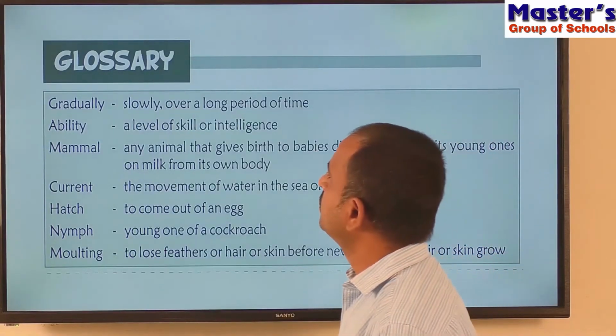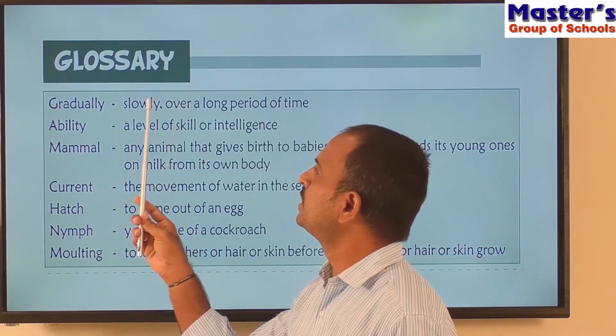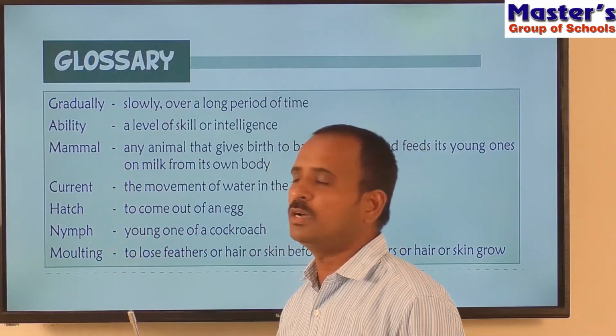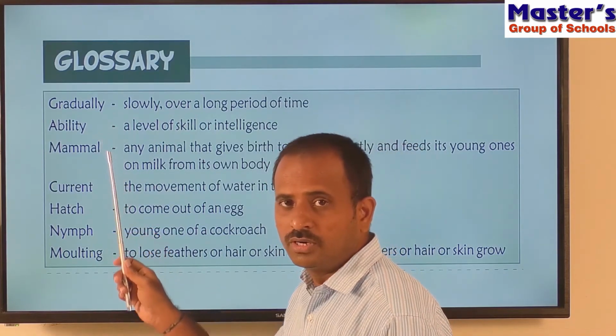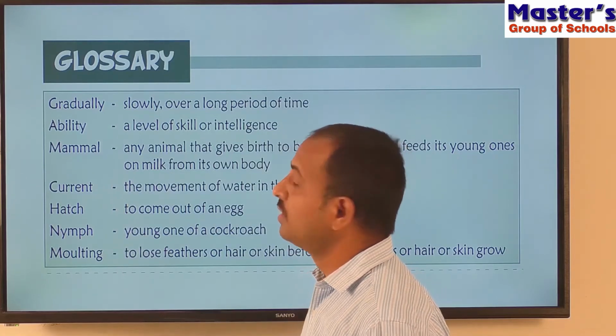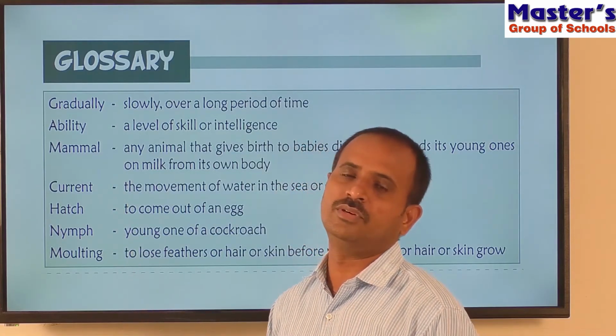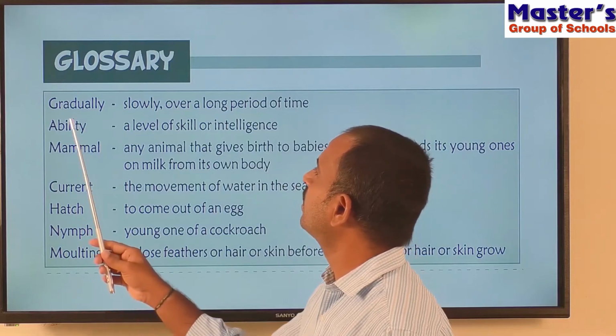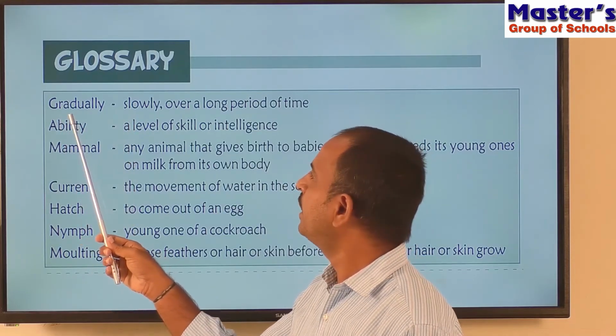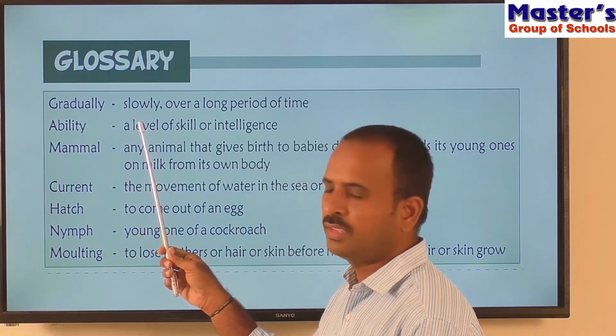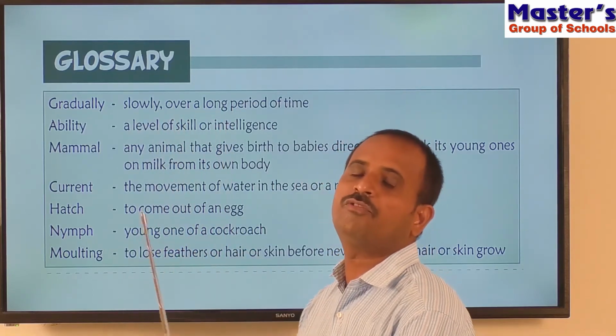So children, the next one is glossary. That means in this part, you will observe some hard words in this chapter and we will learn the meanings of those hard words. So what is the first word? Gradually. Gradually means slowly, over a long period of time.